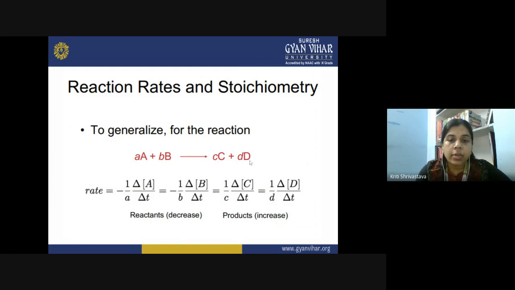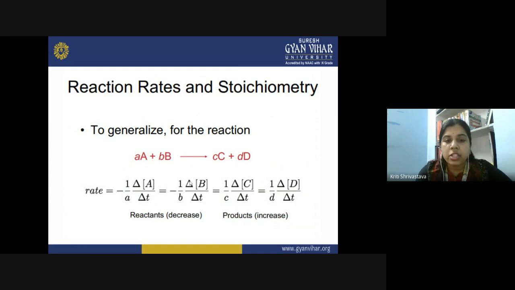Similarly, rate can also be expressed in terms of the products. So we are getting here product C and product D. So how do you represent the rate law? You are just incorporating the stoichiometry, that is 1 upon c and 1 upon d, and simply write down the expression for change in the concentration with respect to time. So that will be 1 upon c delta C upon delta T, and 1 upon d delta D upon delta T. So all these deltas can be written as d also, right?